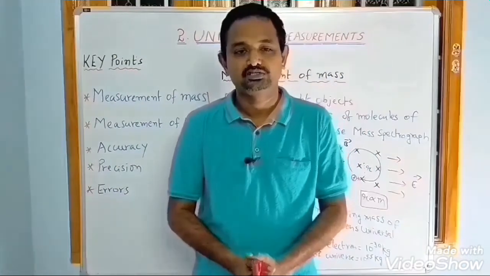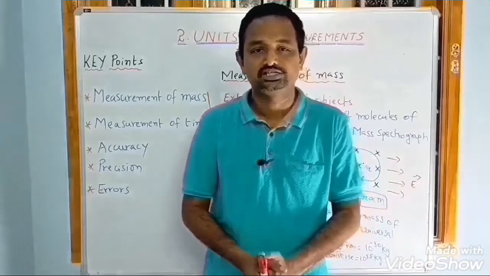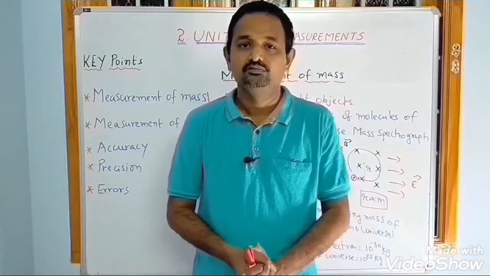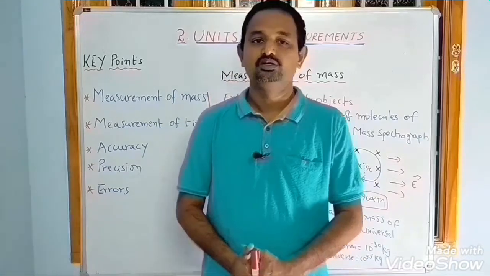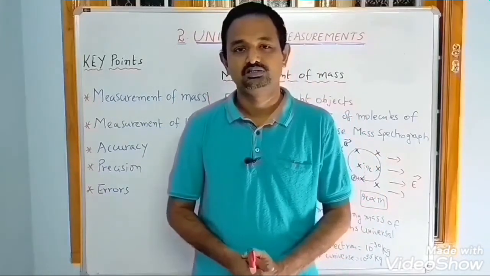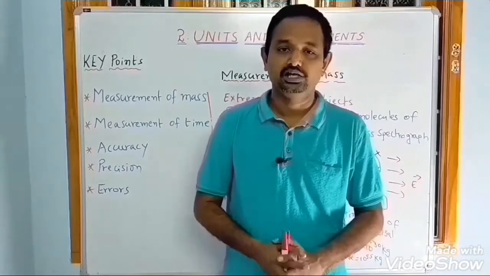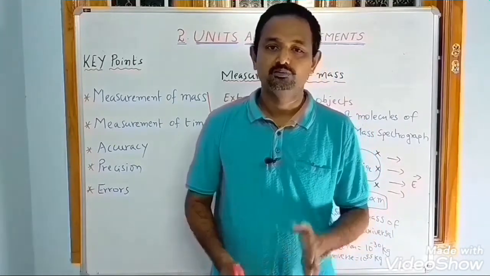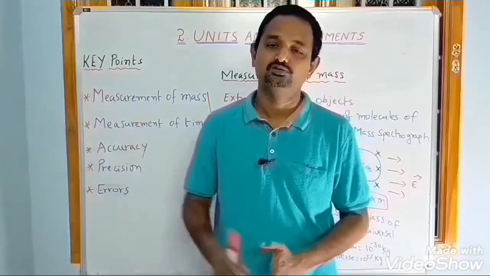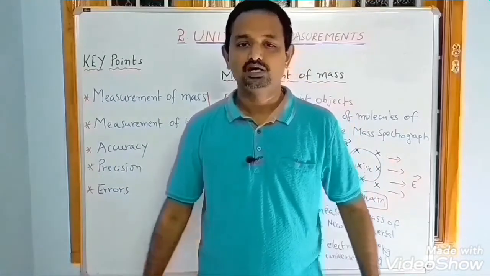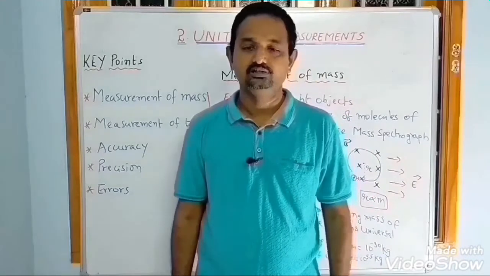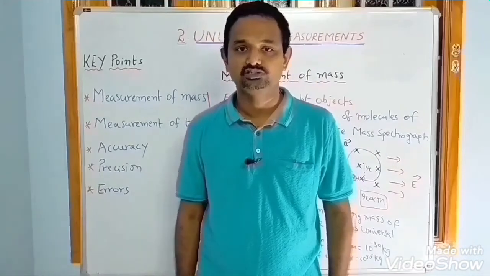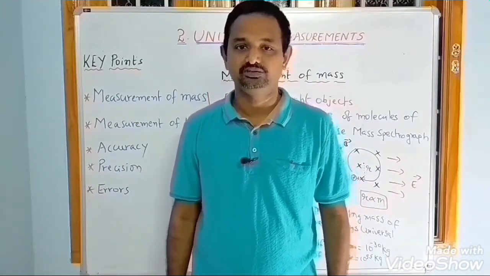For measuring heavier objects like stars and planets, we use Newton's universal law of gravitation. What is the range of mass? While taking a range, we take from the lowest value to the maximum value. For example, the mass of an electron is 10 power minus 30 kg and the mass of the universe is 10 power 55 kg.